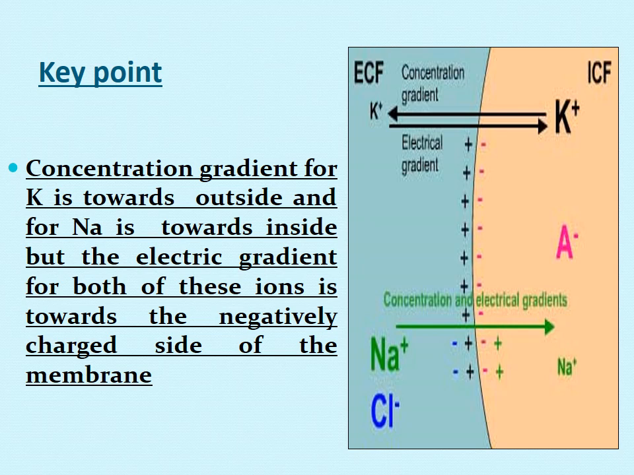Secondly, I told you that these two ions, being positive ions, are always attracted towards the negative side of the membrane. So their electrical gradient is towards the negatively charged side of the membrane. Whichever is the negatively charged side, they will be attracted towards that side. Okay.